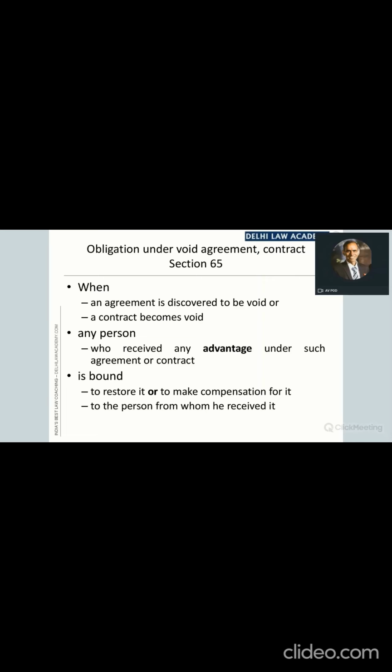What are the situations in which an agreement is discovered to be void? Is there any difference between saying that the agreement is void or that the agreement is discovered to be void? Because this is for the first time that we are coming across this phrase, discovered to be void. In all our earlier sections, we were coming across the phrase, the agreement is void. For example, an agreement is void under section 56 if the promised act is impossible to do.